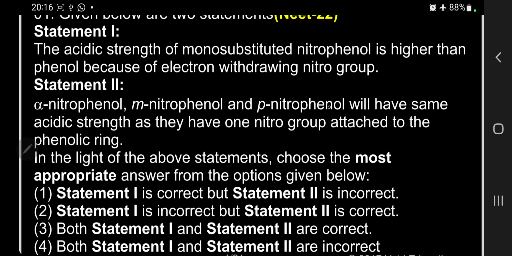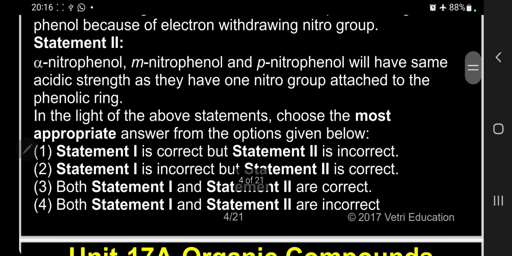In the light of the above statements, choose the most appropriate answer from the options given below. 1. Statement 1 is correct, but statement 2 is incorrect. 2. Statement 1 is incorrect, but statement 2 is correct. 3. Both statement 1 and statement 2 are correct. 4. Both statement 1 and statement 2 are incorrect.